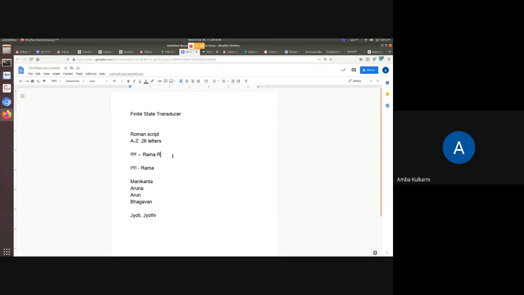Ram. This is how they will write Ram. And Rama, they will write as Rama. Okay. Now you can distinguish between Rama and Rama.